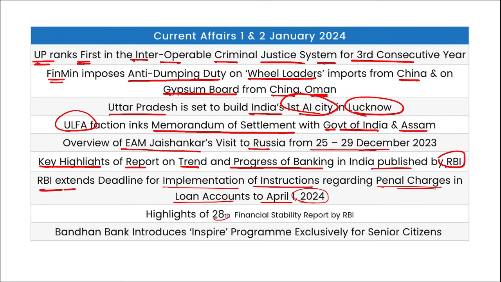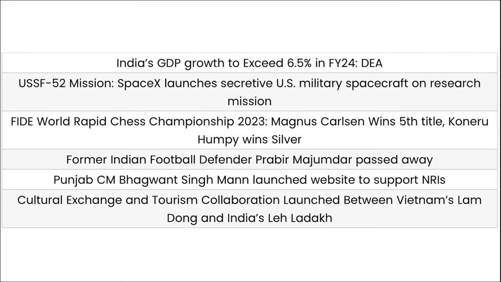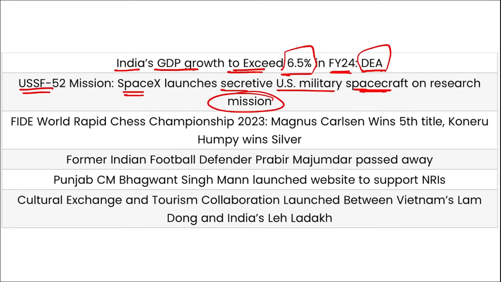Then the 28th Financial Stability Report by RBI was released. Bandhan Bank has introduced the Inspire program exclusively for senior citizens. Then India's GDP growth to exceed 6.5% in fiscal year 24 as per DEA. USSF 52 mission was launched. Here SpaceX has launched a secretive US military spacecraft on a research mission. FIDE World Chess Championship was held and Magnus Carlsen has won his 5th title and Koneru Hampi of India won the silver title in the women's category.